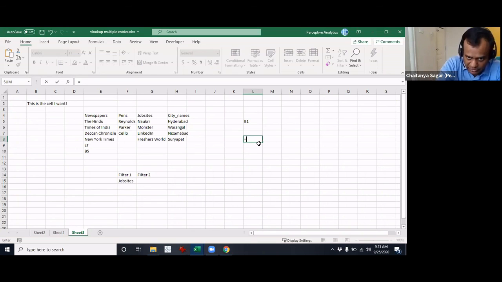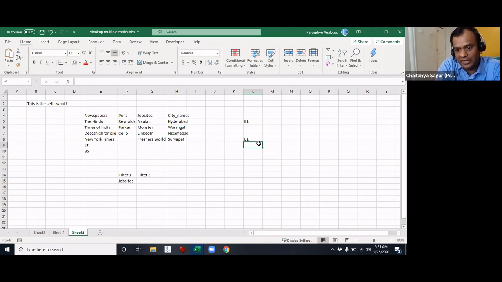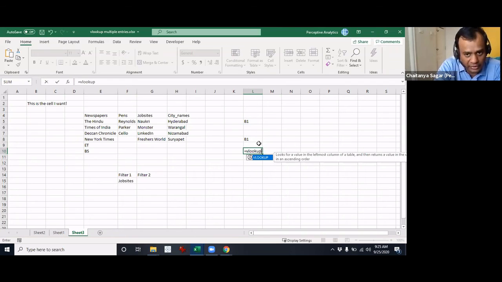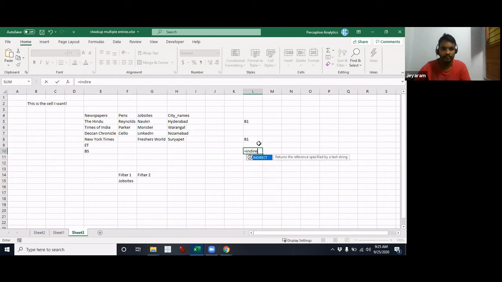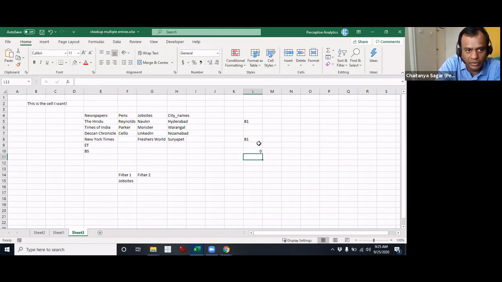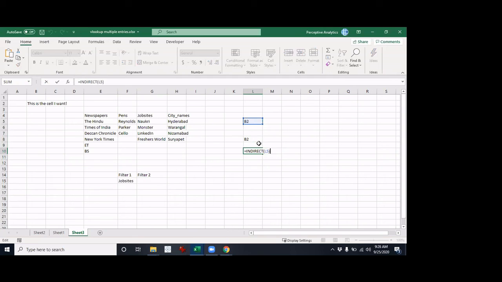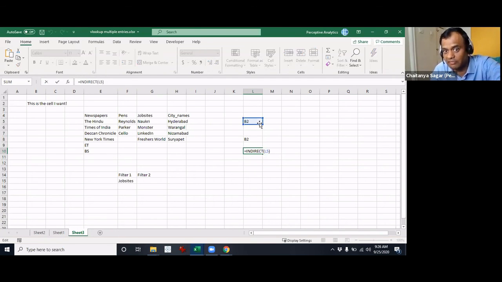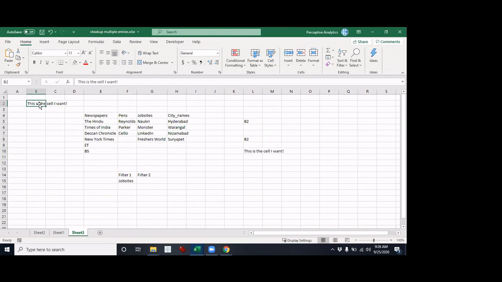Let me just do this. If I just do equals this, then I only get B1. It is referring to B1. This is exactly what we know, this is how the reference works. But if I do indirect of this, then I will not get B1. Oh sorry, it is B2 that I had put in, so let's change this to B2. Now it gives me not this one, but what is there in the text. It converts that into a range and gives me this. Clear?